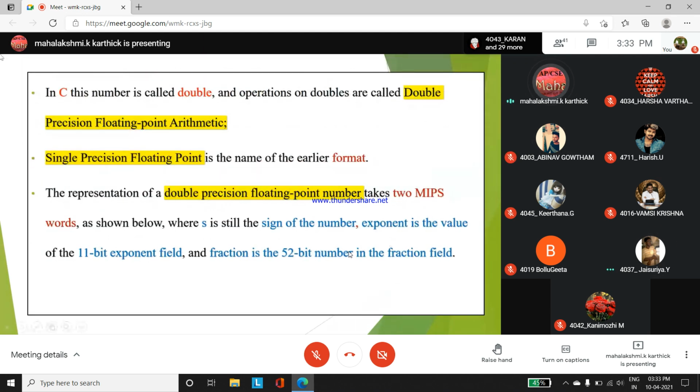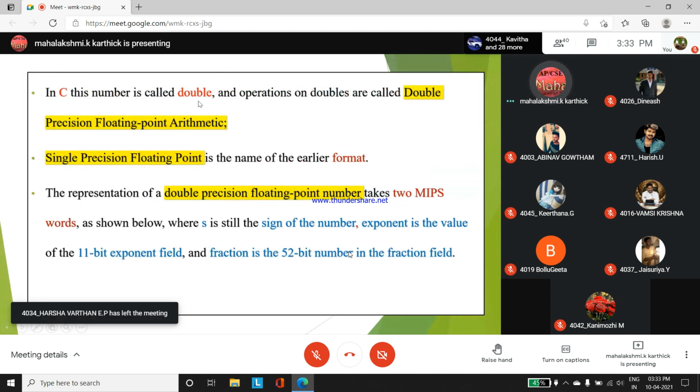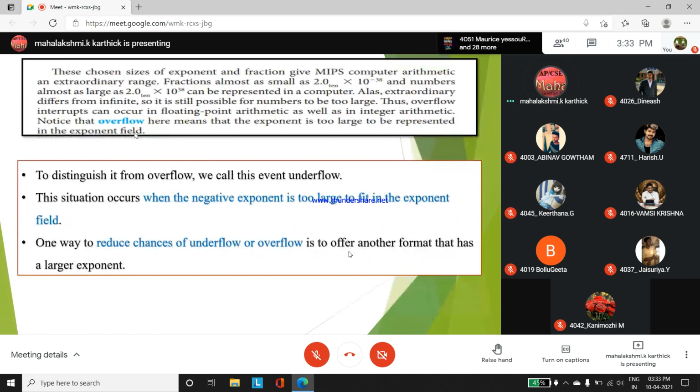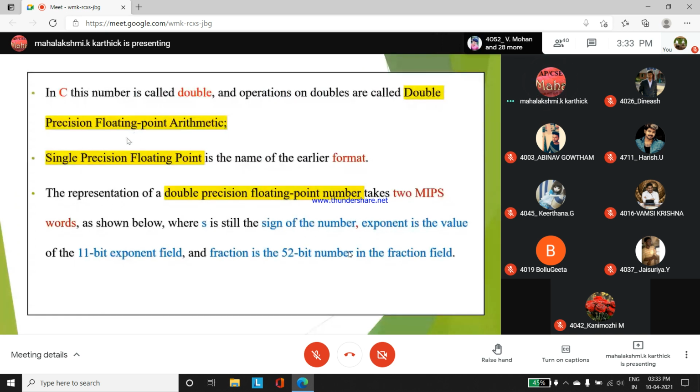Double precision. In C, this number is called the double data type. Operations on doubles are called double precision floating point arithmetic. Single precision format we have already seen earlier. The representation of a double precision format number takes 2 MIPS words.